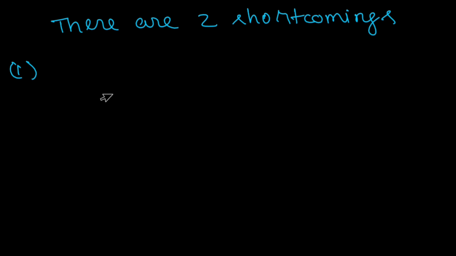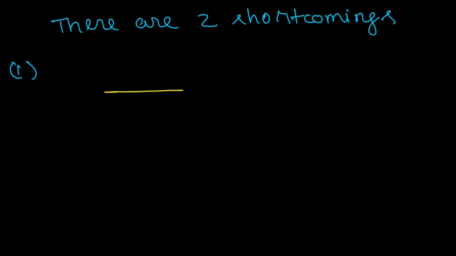But there are two shortcomings of this old view. The first one is that with increase in area of contact between these two surfaces, the friction should increase because the number of interlockings of irregularities would increase.